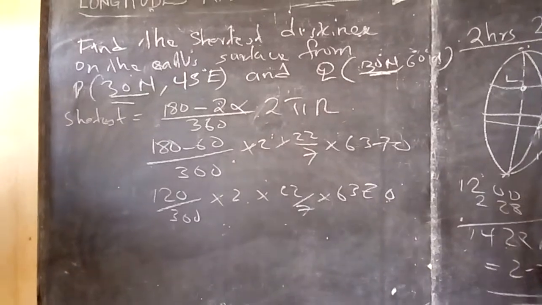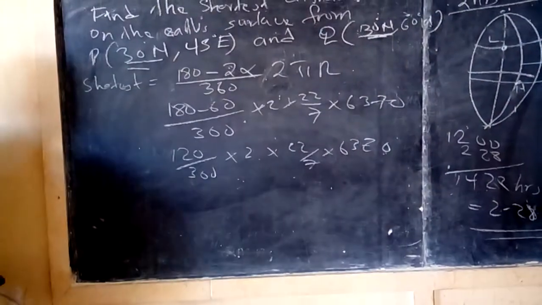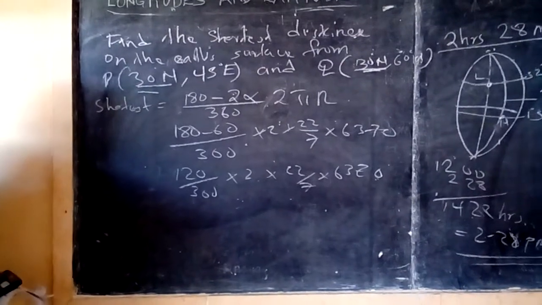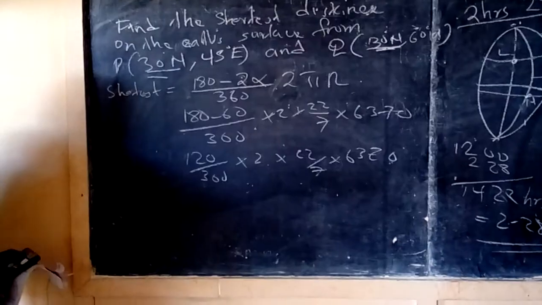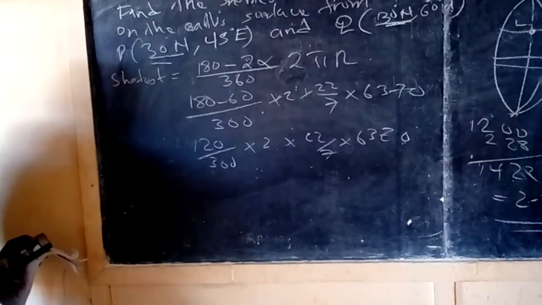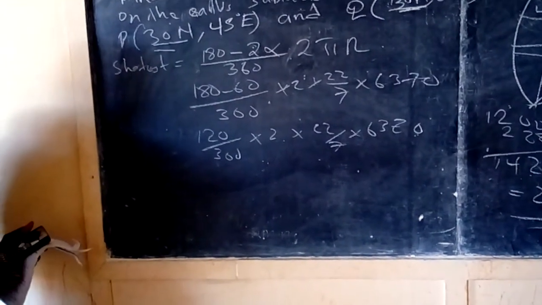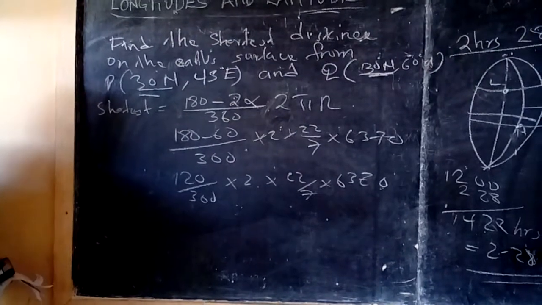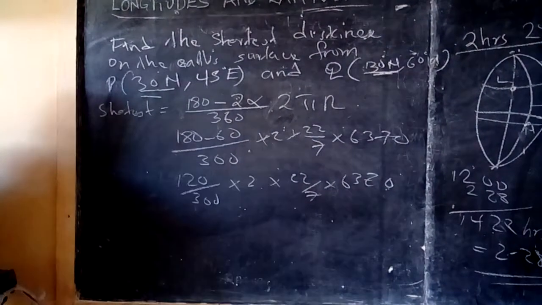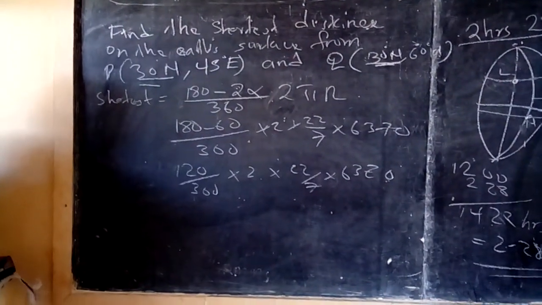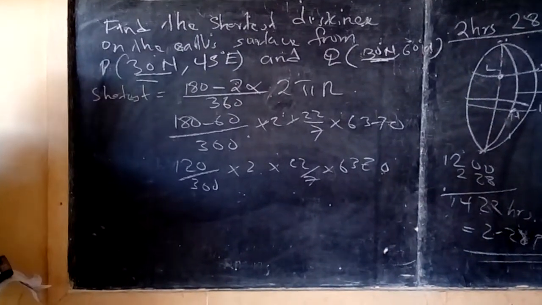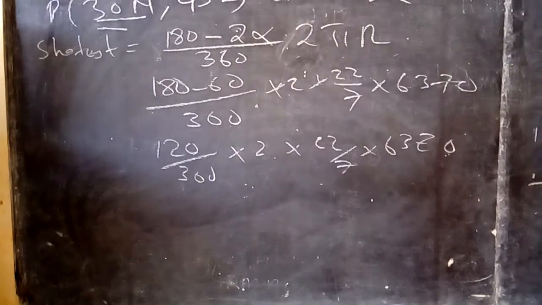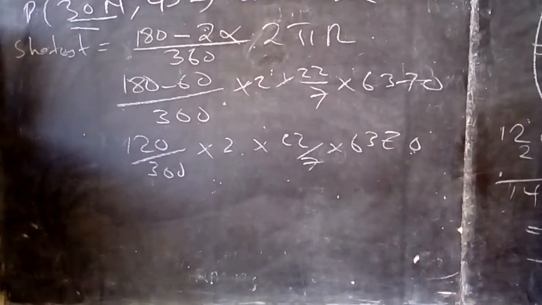What is that? 120 divided by 360, times 2 times 22 times 6370, divided by 7.